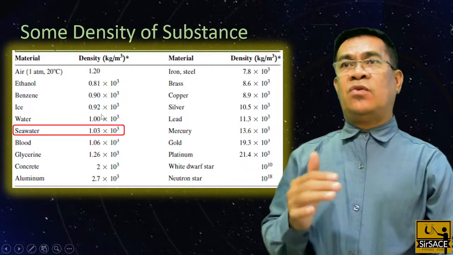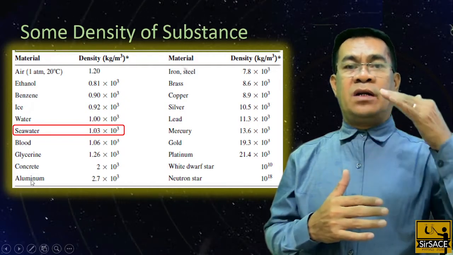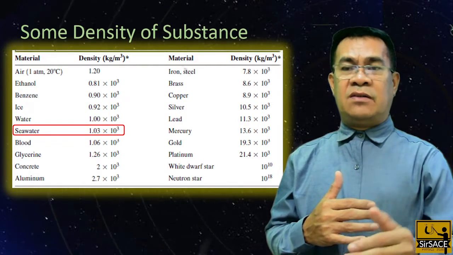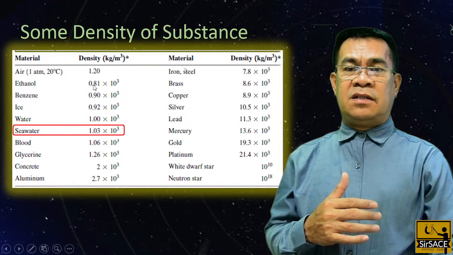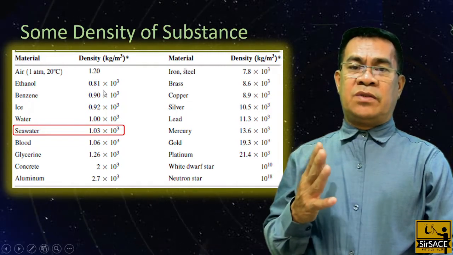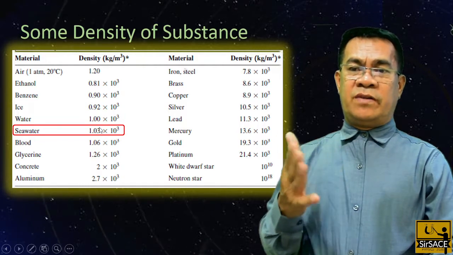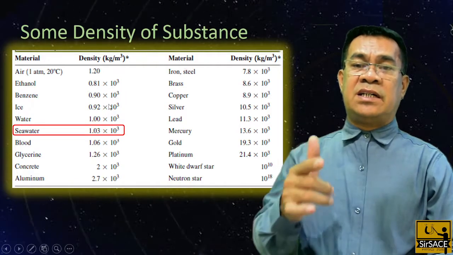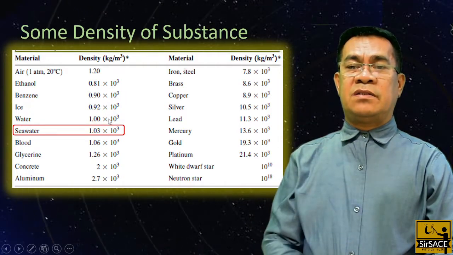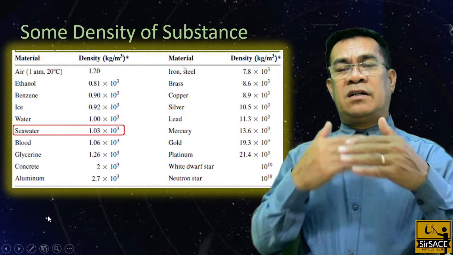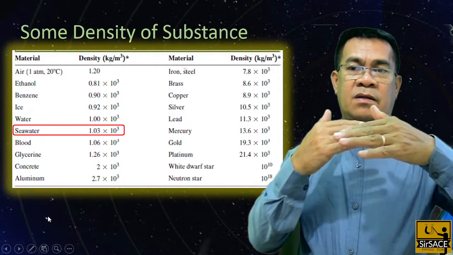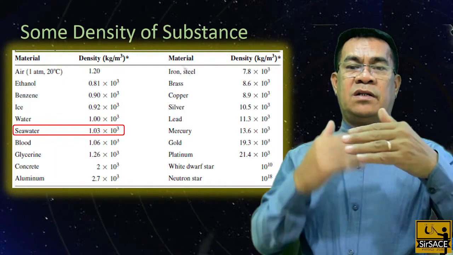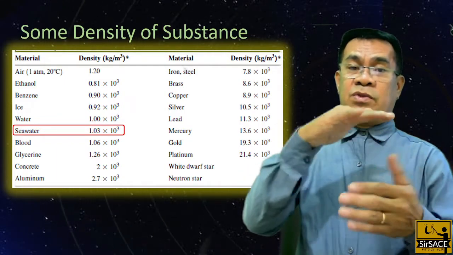So if you mix oil and water, then oil must have the lesser density, like ethanol. The ethanol is 0.81 times 10 raised to 3. So if you mix the ethanol with the fresh water, it will float on the water. Why? Because its density is less than the density of water. So the greater density will be below the smaller density. It is composed of layerings.